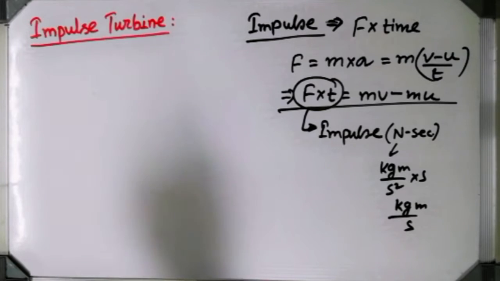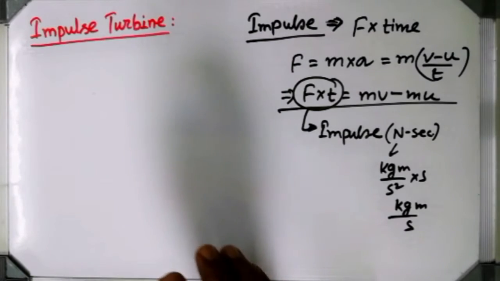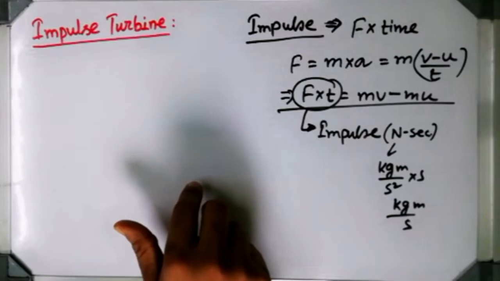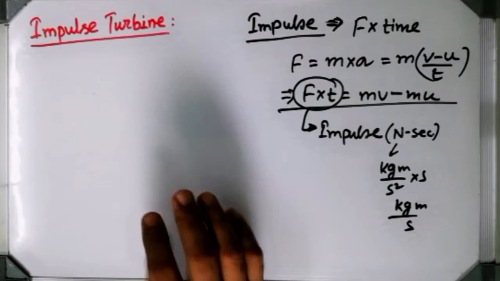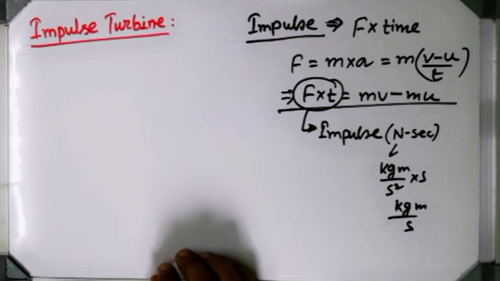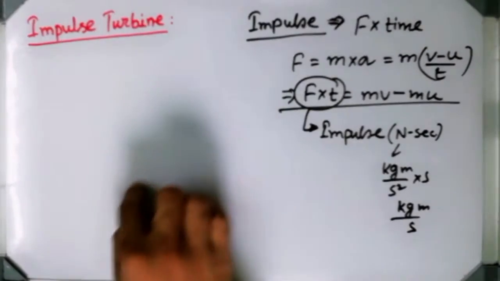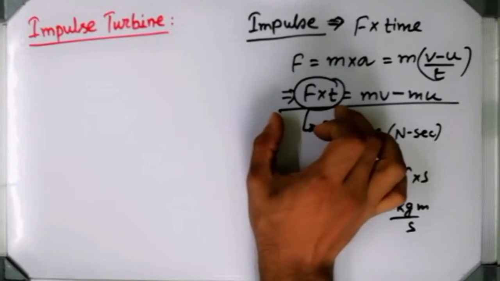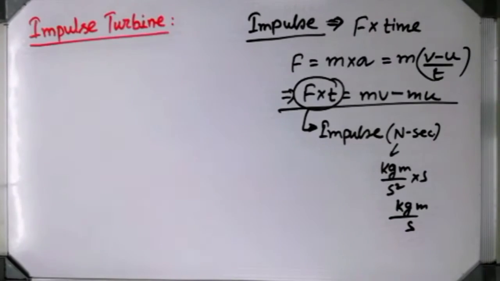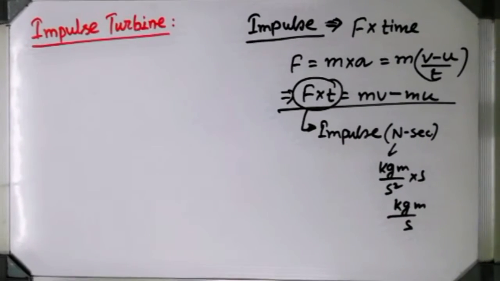After completion of impulse turbine, we are going to enter in reaction turbine. At that point of time, you can see that the turbine will rotate for the sake of change of pressure or drop of pressure. But in case of impulse turbine, the turbine is responsible to rotate due to the generation of this impulse only. That means due to the change in momentum.